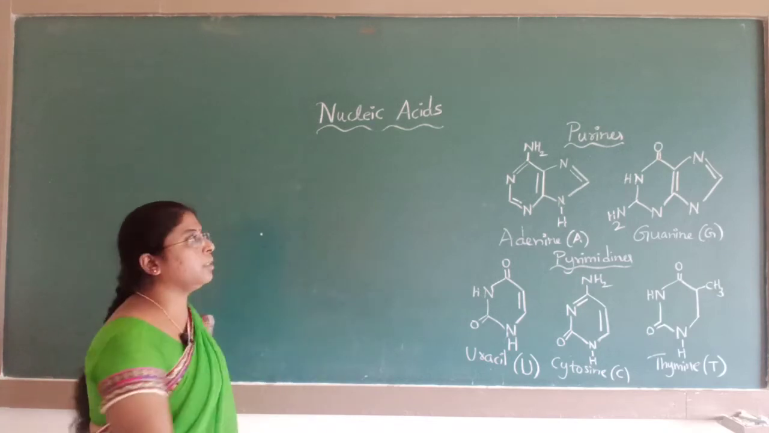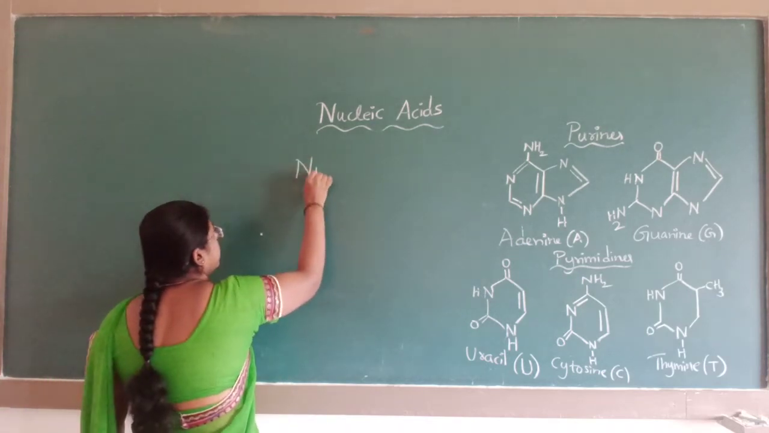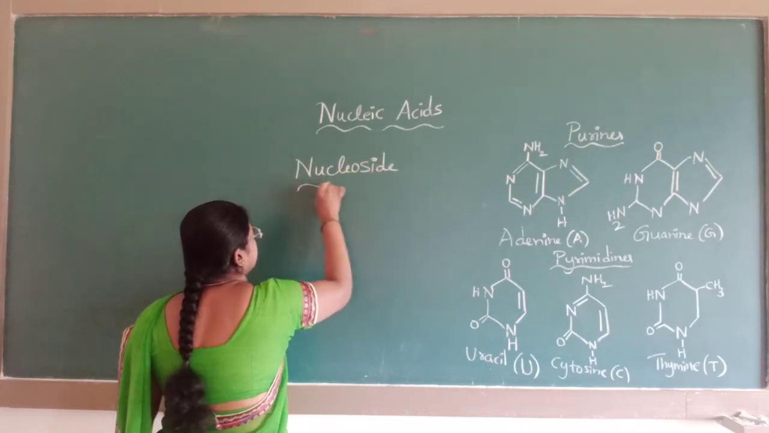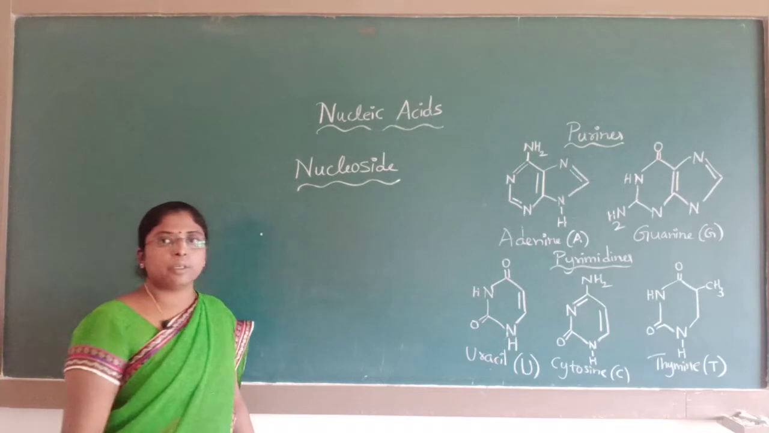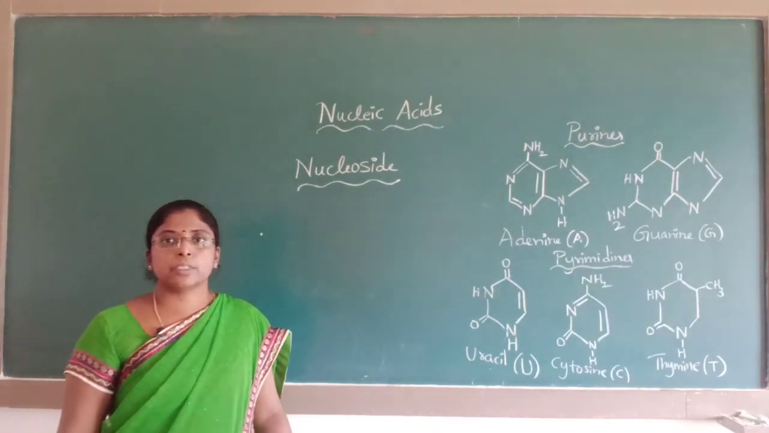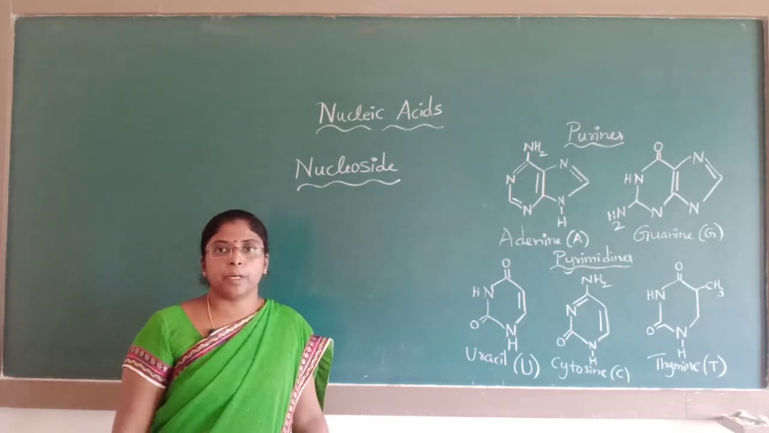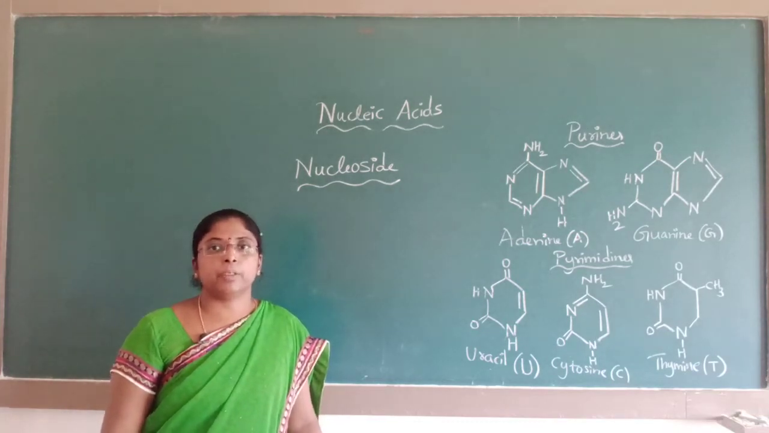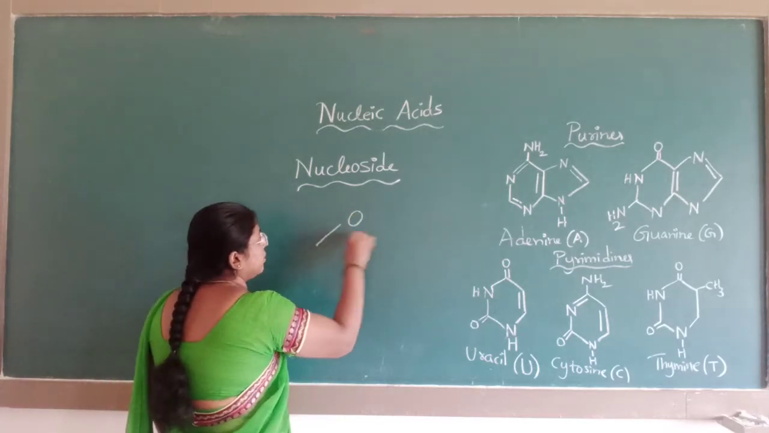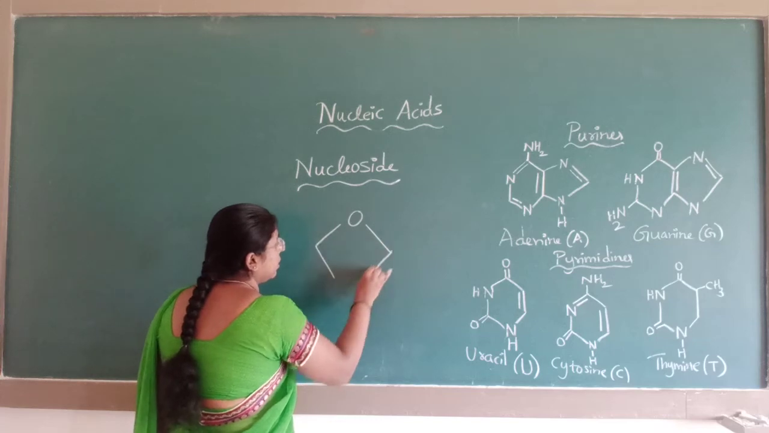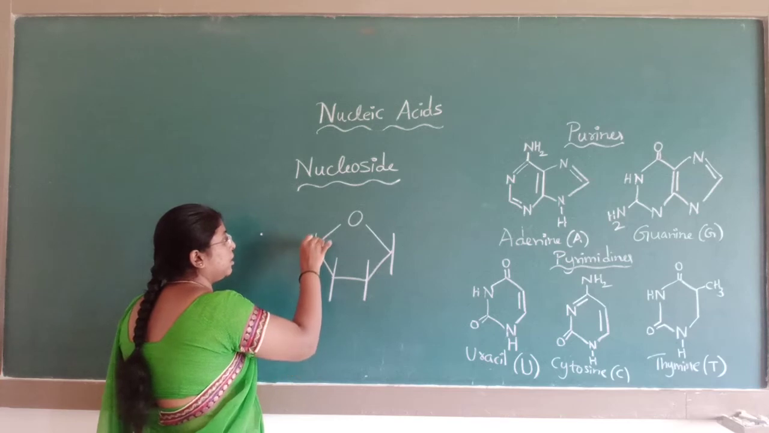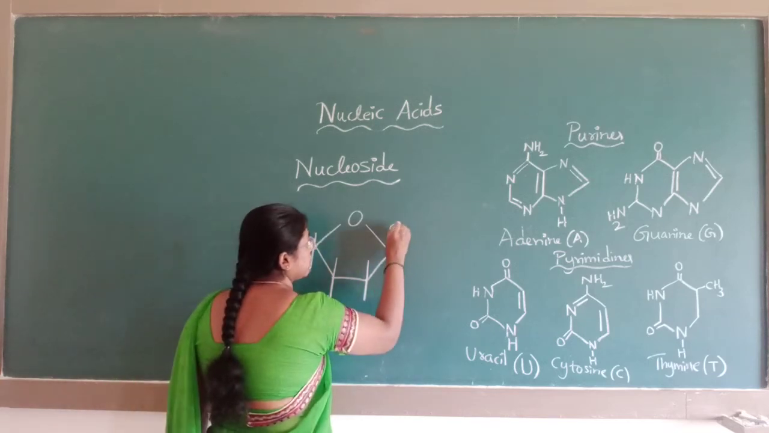Next comes the nucleoside. You have to remember the spelling of nucleoside, S-I-D-E. What are these nucleosides? Nucleosides are the condensation product obtained from a base and the pentose sugar. Just now I gave you the sugar present in RNA, which is beta D ribose. Let us write the structure here.